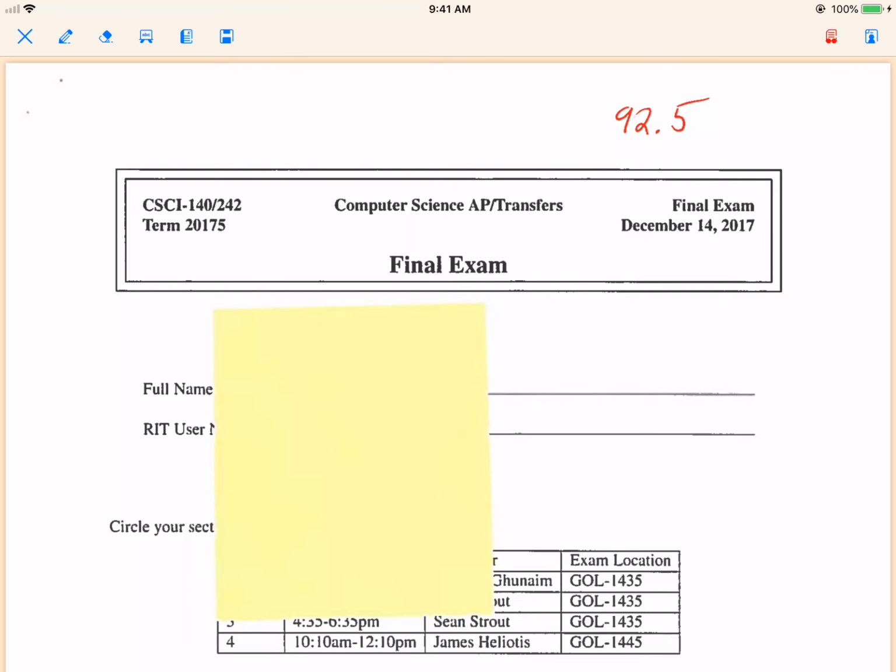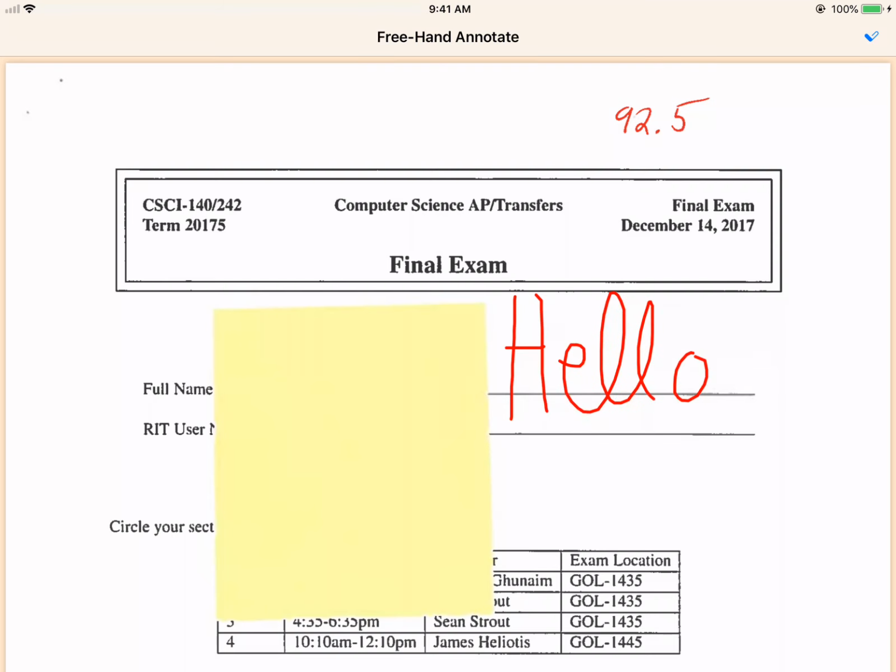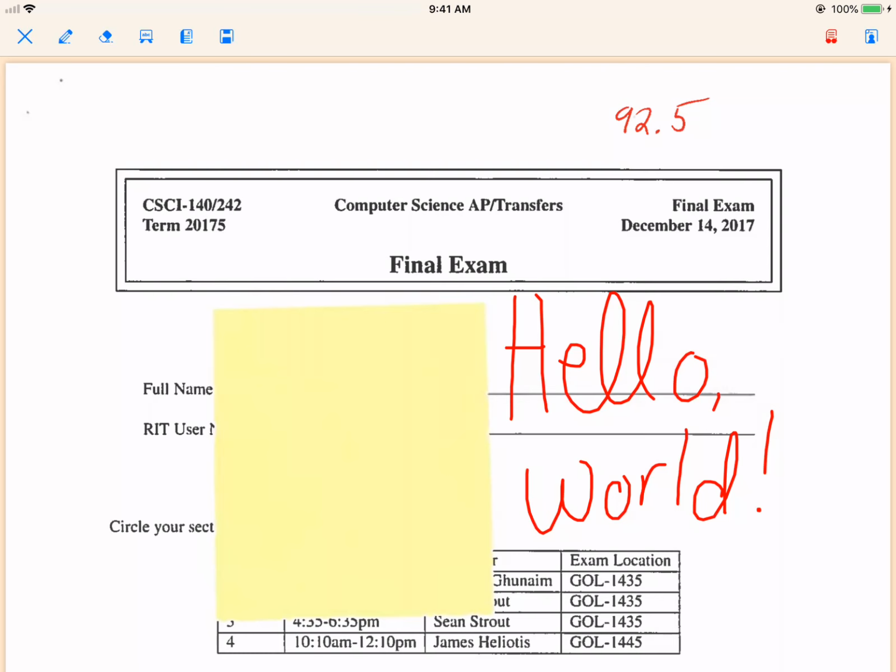Some of the things that you can do is you can tap this pencil looking icon and then you can annotate the page with your finger or stylus. And then you can hit the little check mark in the upper right to go back to the main mode.